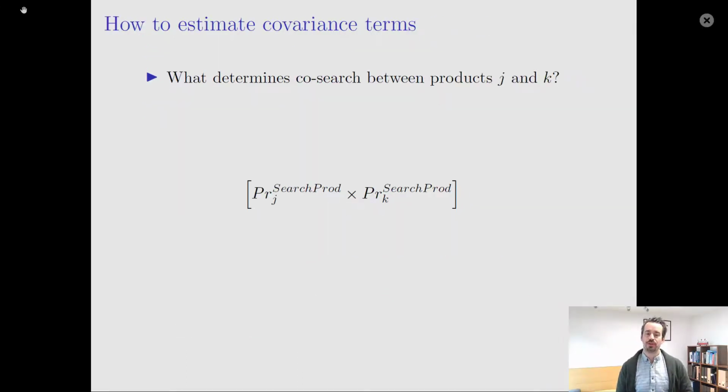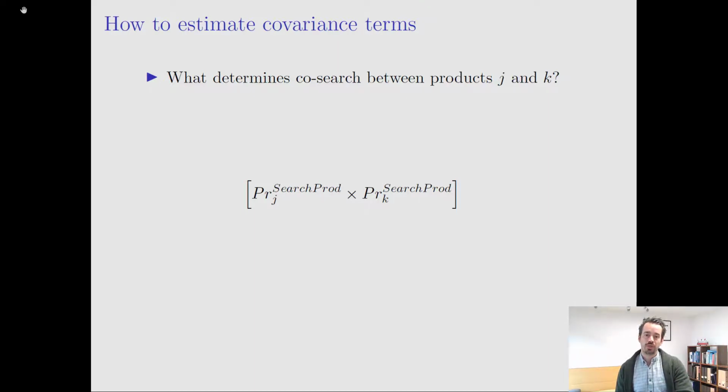Because our model requires us to estimate this high-dimensional variance-covariance matrix of the gamma tilde terms, there's at least 2 obstacles we need to overcome. First, we need a setting where we have sufficient data to actually precisely estimate this high-dimensional object. And secondly, we need to have a computational method that allows us to back out those variance terms in a computationally convenient way. I'm going to tackle the first part first.